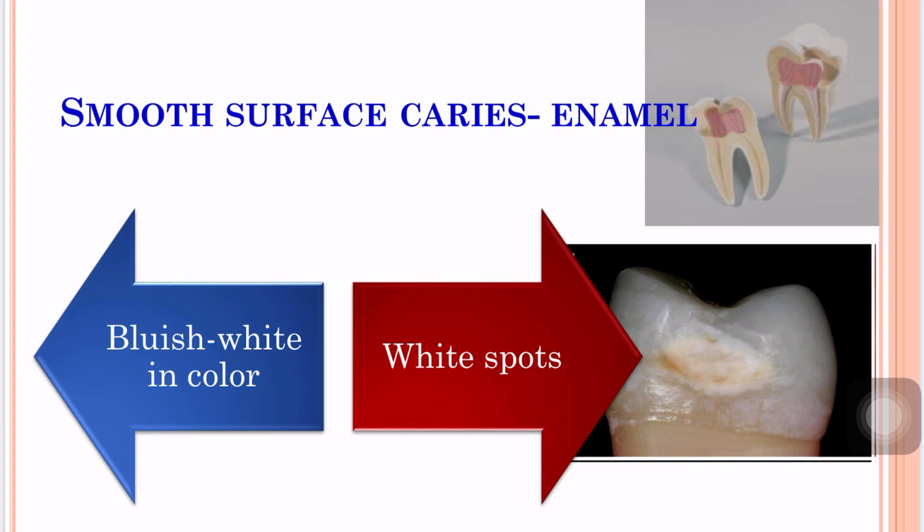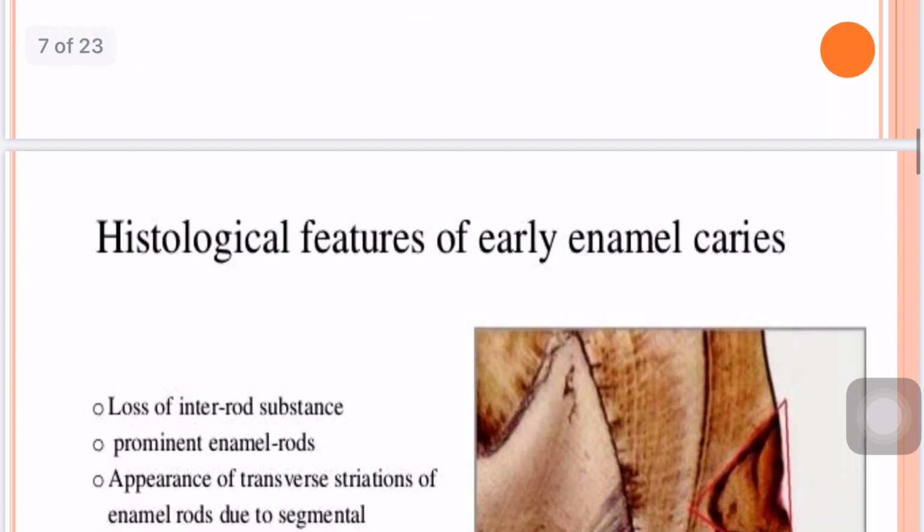early caries of enamel is seen beneath the plaque as areas of decalcification. These areas are famously known as white spot lesions. As the lesion progresses, it appears bluish white in color. This is a critical point in the development of this disease, which is known as incipient caries of enamel.